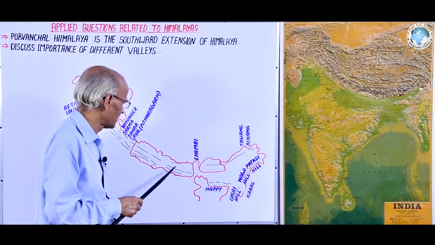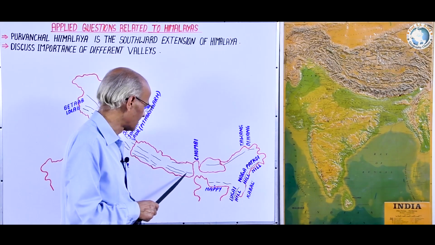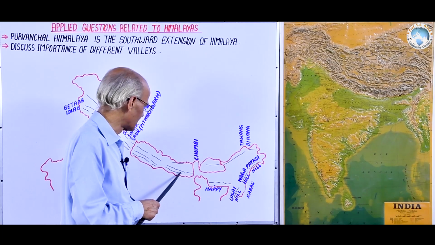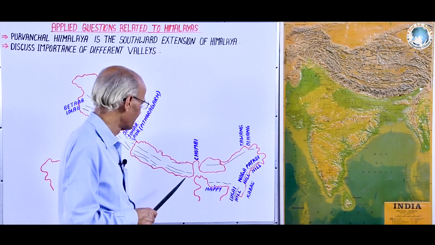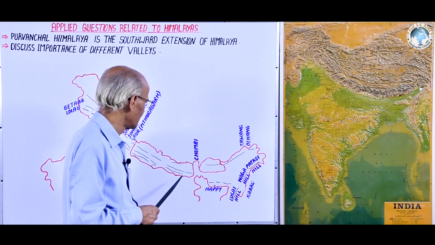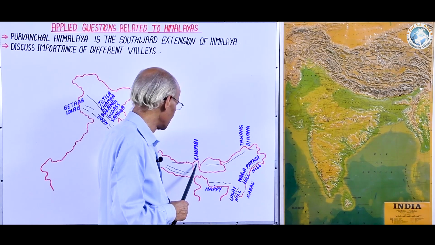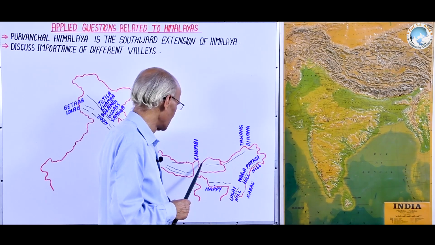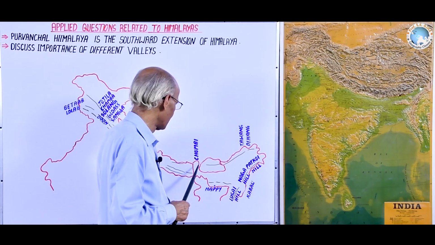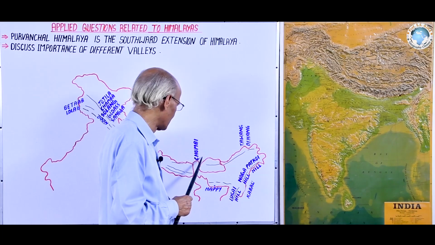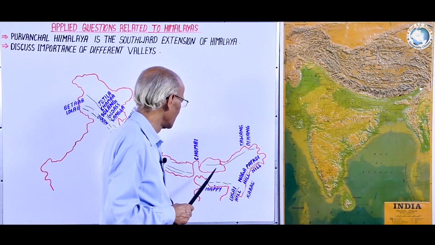In Nepal there are also a number of narrow valleys like Pokhara, which are important for the geography of Nepal, not for the Himalayan geography of India. And here is Chumbi Valley located between Sikkim and Bhutan in the territory of China, which is important from the transport viewpoint because people from India reach China through this valley.